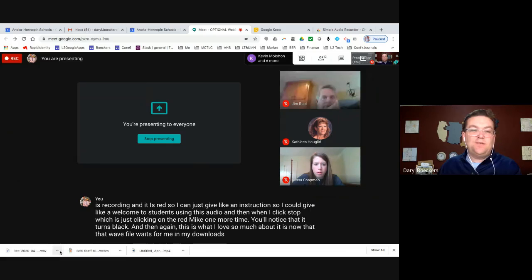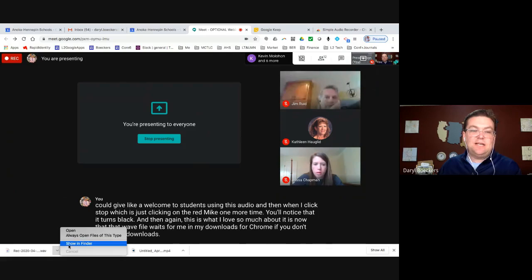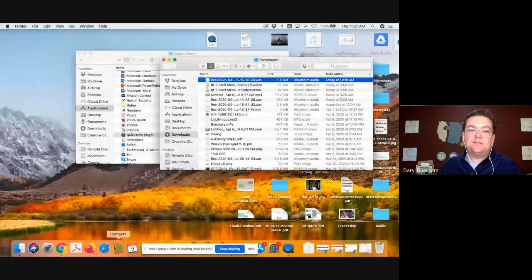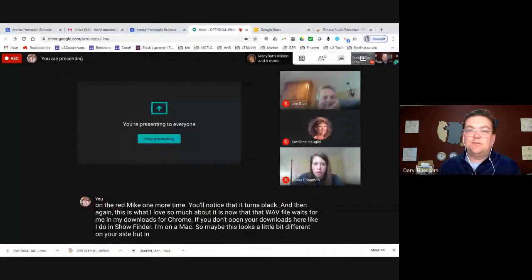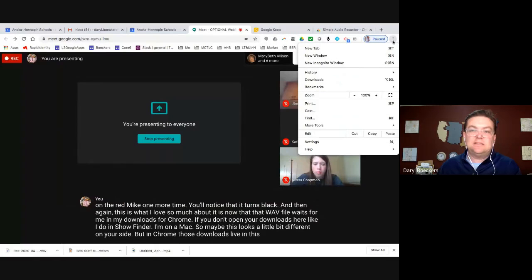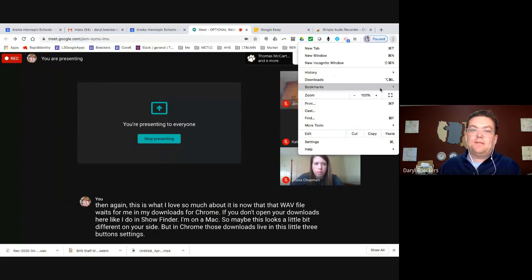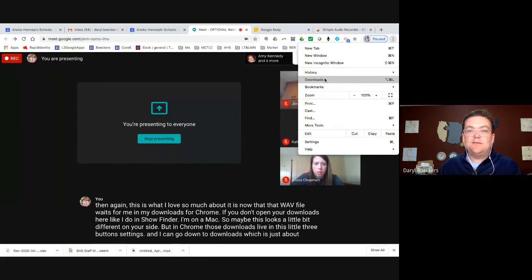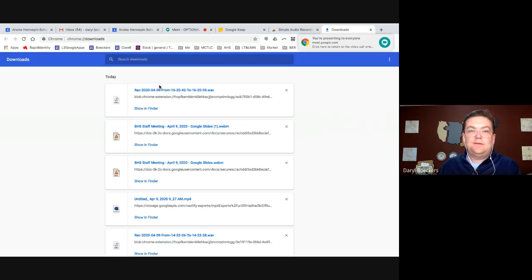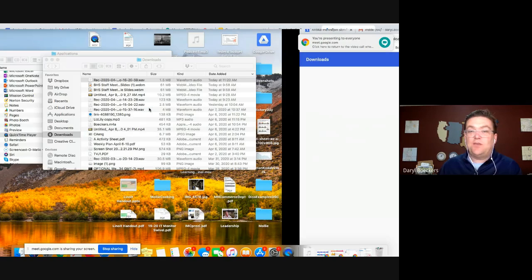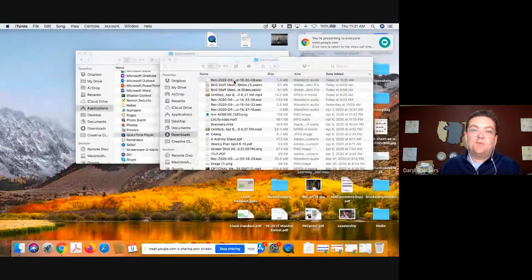For Chrome, if you don't open your downloads here like I do in Show Finder, I'm on a Mac, so maybe this looks a little bit different on your side. But in Chrome, those downloads live in this little 3-button settings. And I can go down to downloads, which is just about 1/3 of the way down. And then that audio file is waiting for me here, and I'm going to show that again in my Finder. And that's just a WAV file. So I'm going to double click to reveal it.